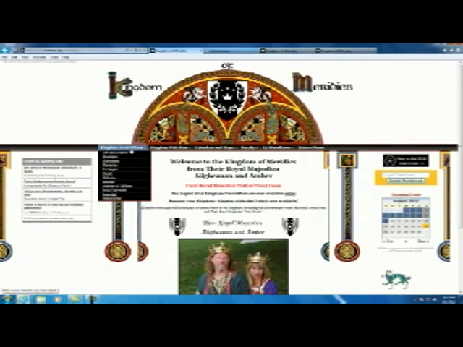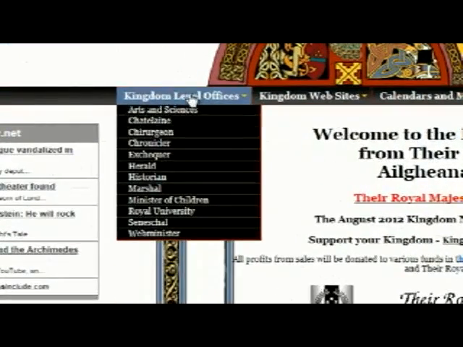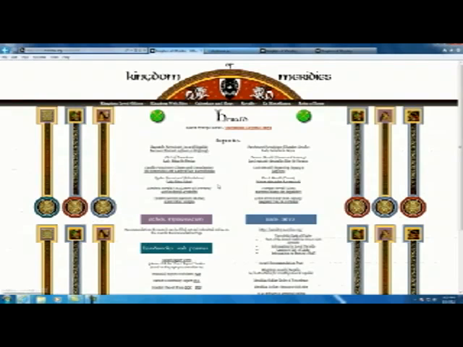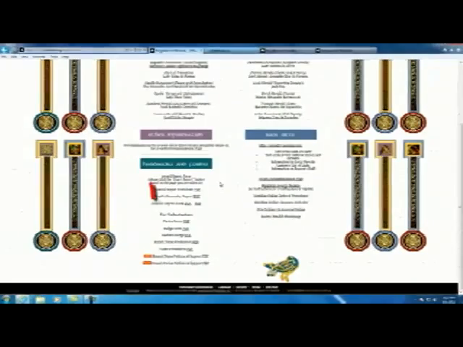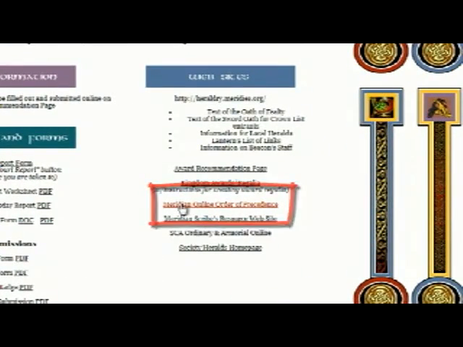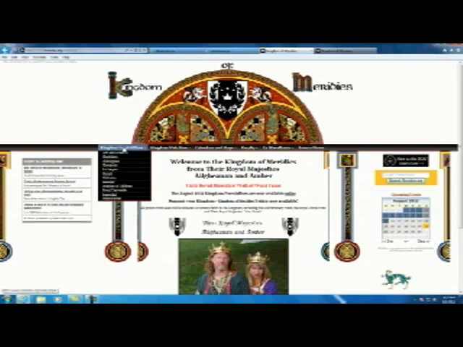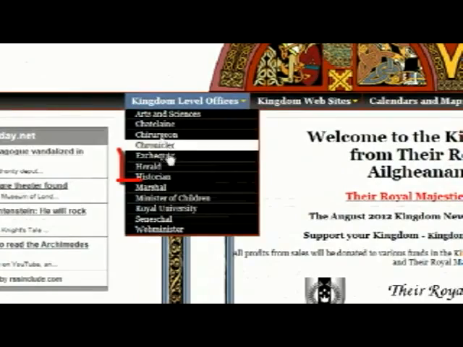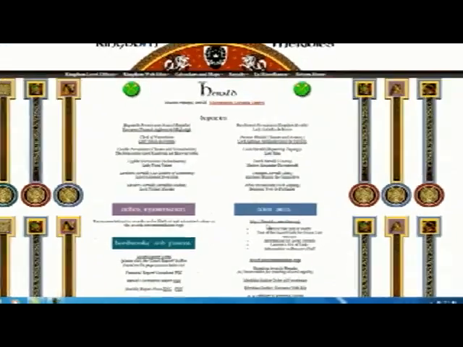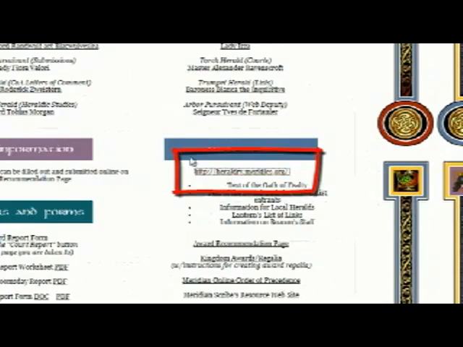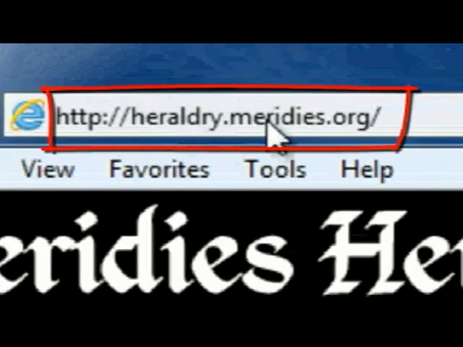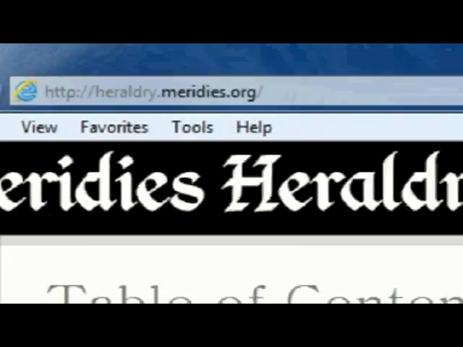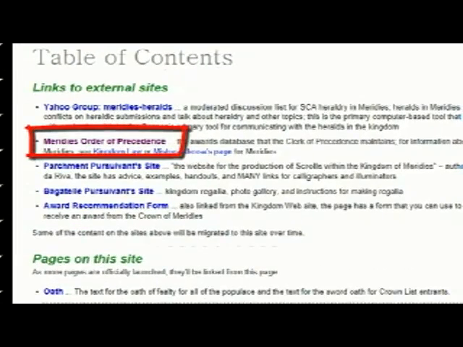There's other ways to arrive at the Kingdom Order of Precedence site. You can go to Kingdom Level Offices, click Herald. At the bottom, scroll down, Meridian Online Order of Precedence. Takes you to the same site. Another way you can get there is through Kingdom Level Offices, Herald, and if you're at the Heraldry website, heraldry.meridians.org, you can also click on the Order of Precedence. So there's 3 different ways to arrive.